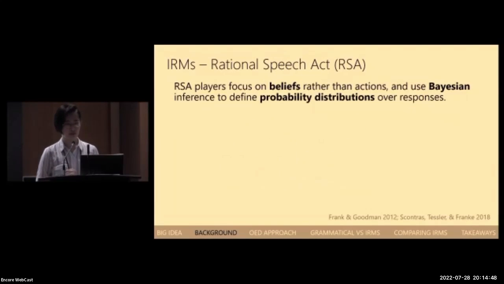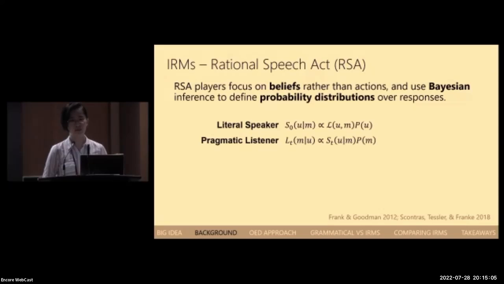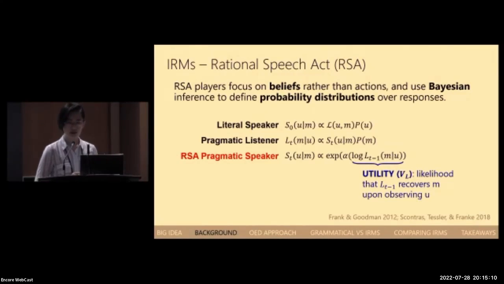Another popular IRM that you might have heard of is the Rational Speech Act model, or RSA. RSA players focus on each other's beliefs rather than actions, and they use Bayesian inference to define probability distributions over responses. Like IBR, we'll start off with a literal speaker, then a Bayesian pragmatic listener, and a pragmatic speaker. This pragmatic speaker is bounded rational with respect to a utility function, which we can see here. This utility represents the likelihood that the previous listener recovers the intended message upon observing the utterance U.